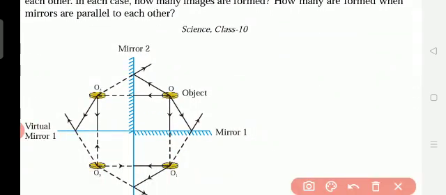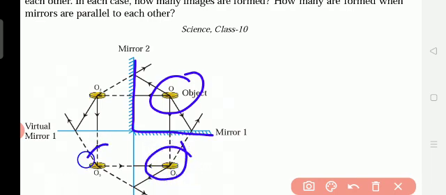Now you see, where is the object kept? Here the object is kept. But you see in these two plane mirrors, how many images are formed? 3 images. How is it formed? Because of the reflection. The light is reflected. From this mirror at 90 degrees, this is the incident ray and one is the reflected ray.